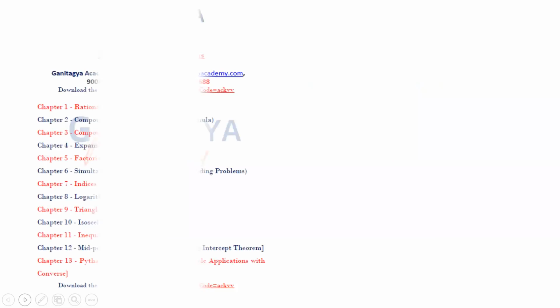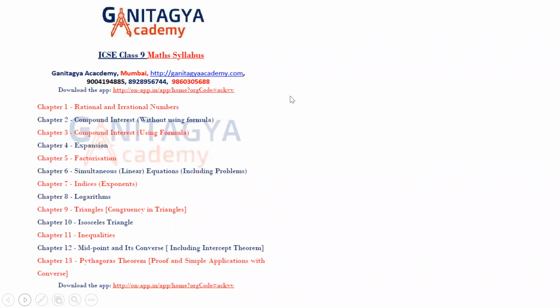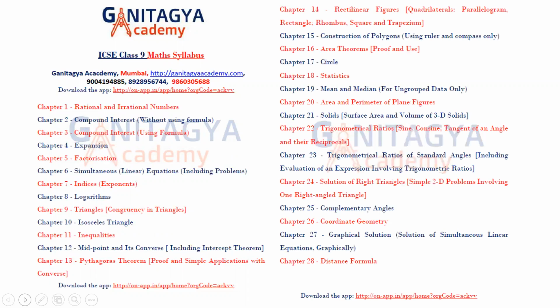So today, first let me see what is the syllabus of your ICSE math syllabus. The first chapter is rational and irrational numbers. Then compound interest without using formula. Then using formula. Chapter 4 is expansion. Chapter 5 is factorization. This syllabus I already gave you. This is the complete syllabus that we have to cover. So today we will discuss rational and irrational numbers.